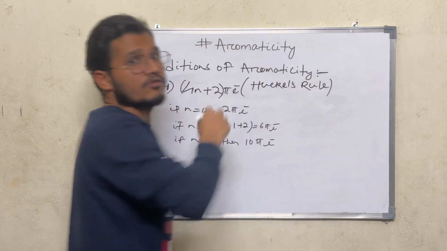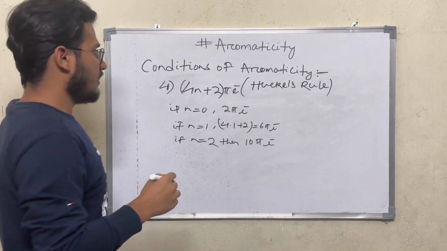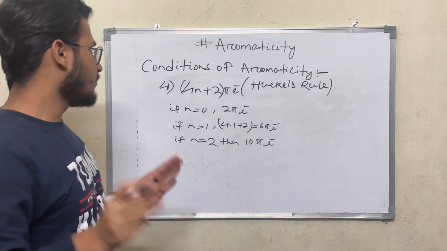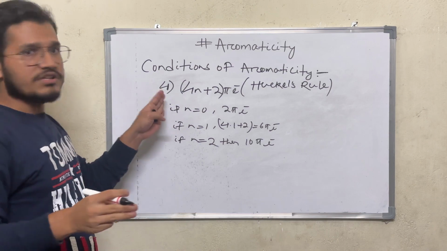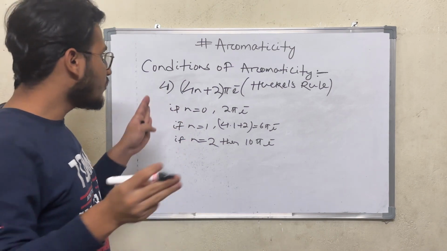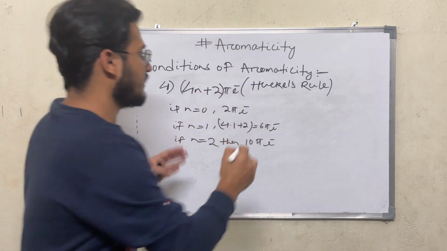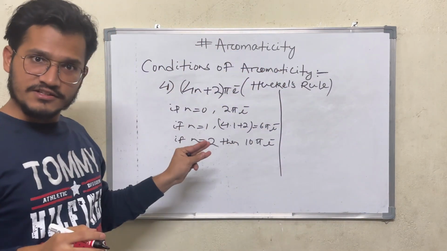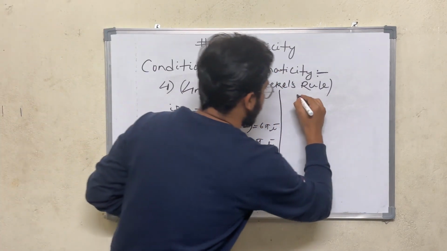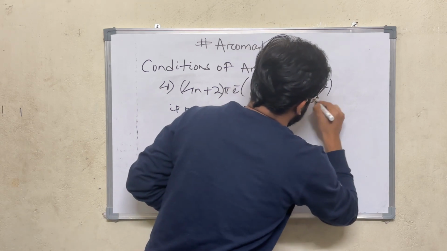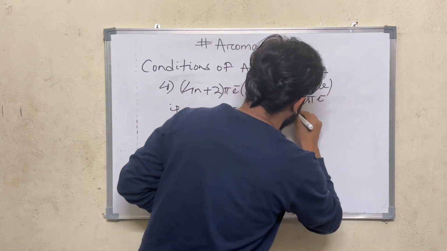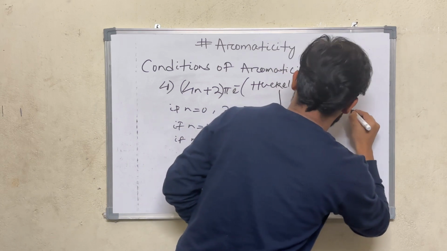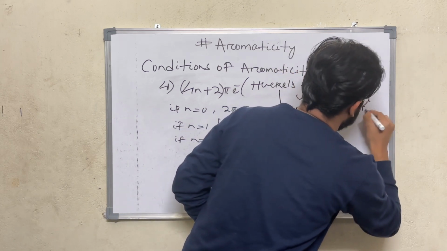It is a very important rule in organic chemistry. If a compound satisfies the first three conditions and also the fourth condition, then that compound is said to be aromatic. If that compound satisfies the first three conditions and also contains 4n pi electrons, that means if n is equal to 1, then 4 pi electrons.